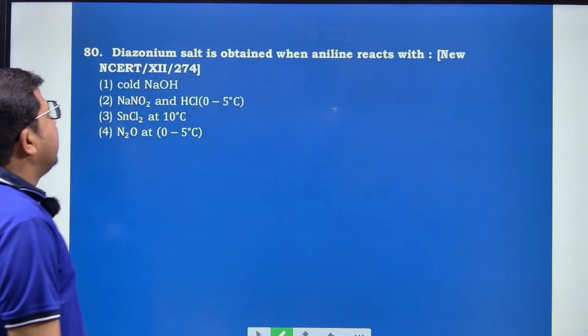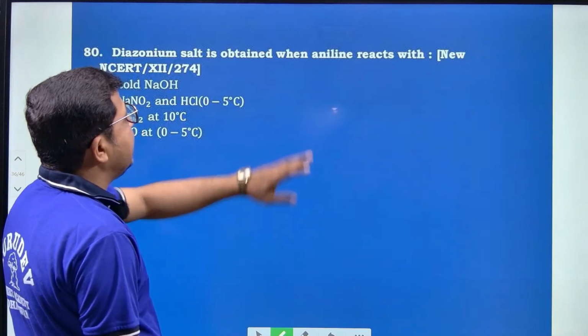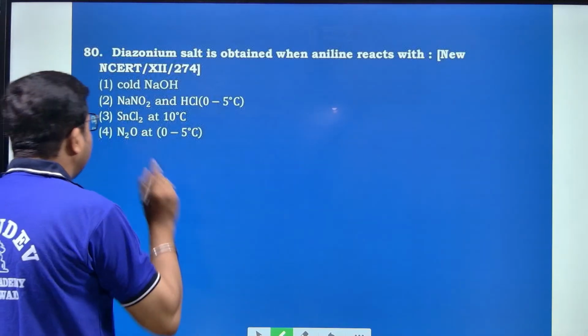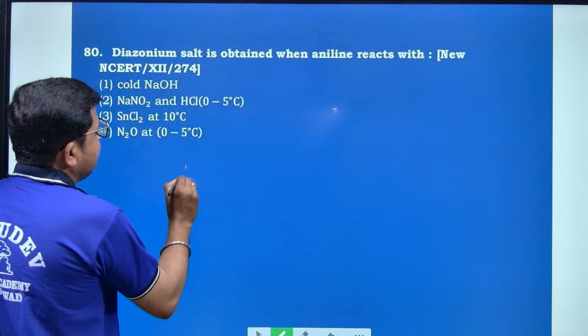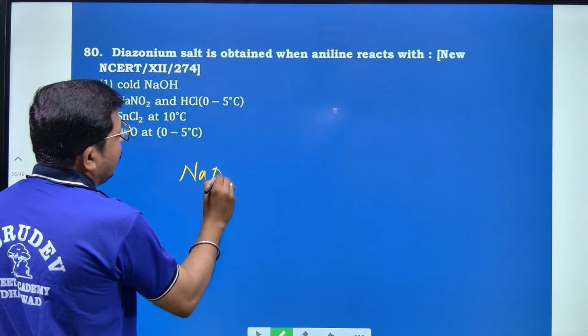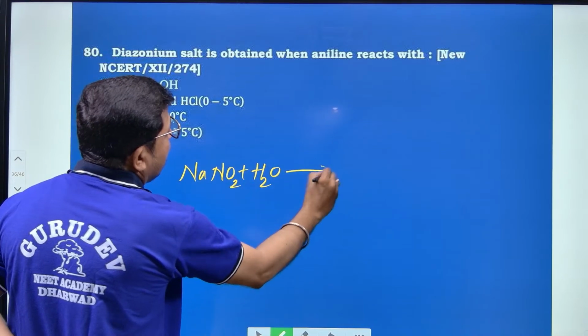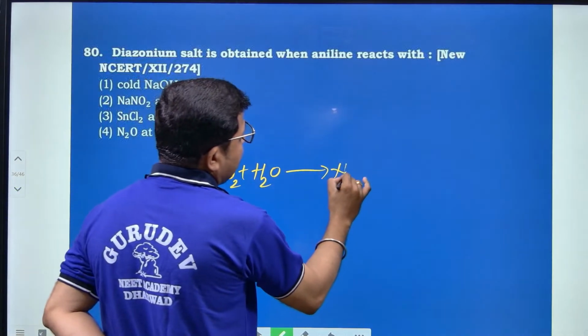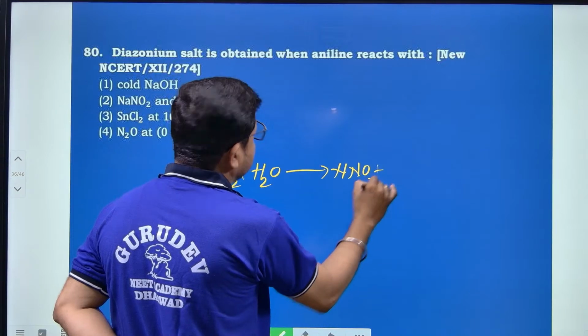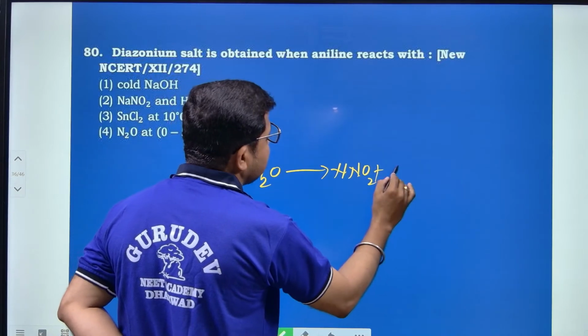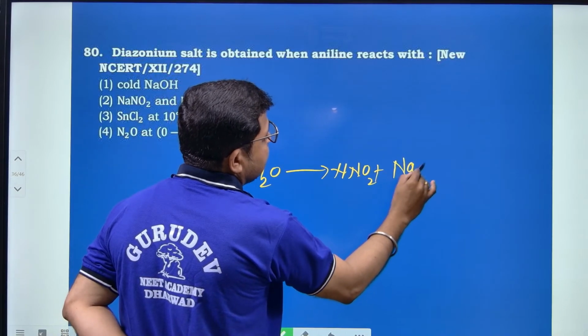And a diazonium salt is obtained when aniline reacts with what? First, we react NaNO2 plus H2O. What will it give you? HNO2 plus NaCl.